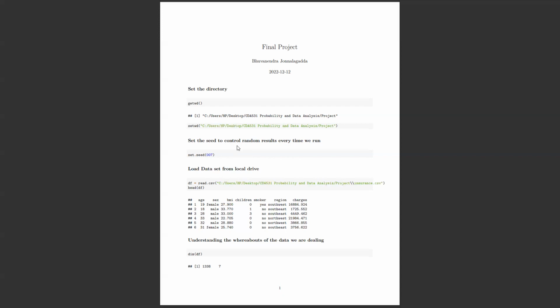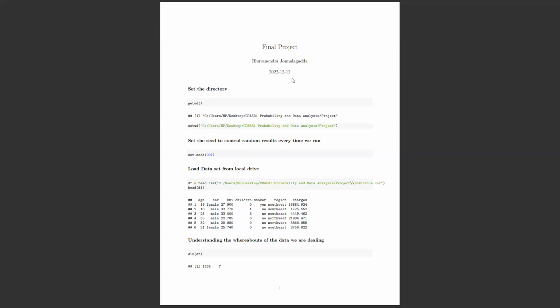I'm just reading the data set. These are the starting five rows of the data. It involves age, sex, body mass index, number of children. It's a clean data set. It doesn't have any null values or missing values. Our main goal is to use the methods from our textbook, like hypothesis testing, visualization, fitting linear regression, cross validation, and ANOVA tests. That's my theme, so I took a simple data set which doesn't have any null values.